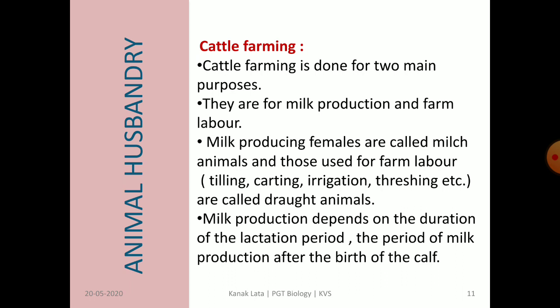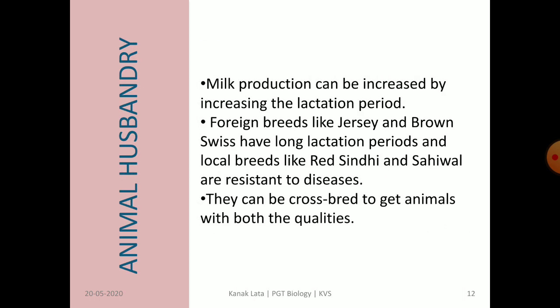The duration of the lactation period plays an important role in milk production. So, milk production can be increased by increasing the lactation period. So, what do we have to do? We cross two varieties to increase the lactation period.